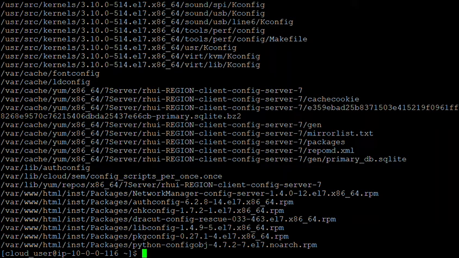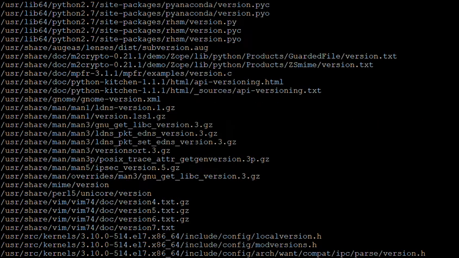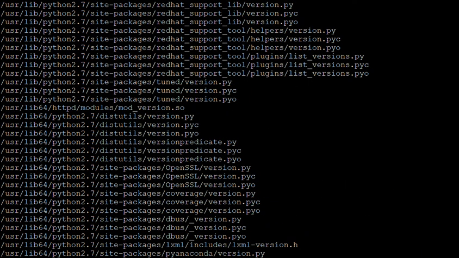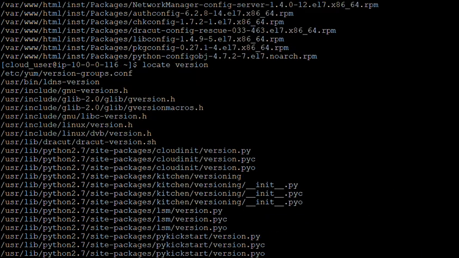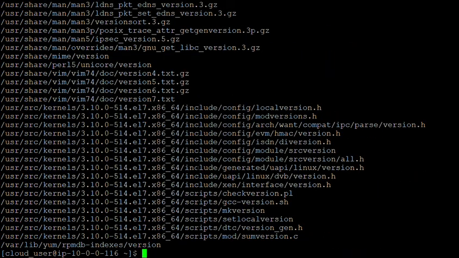So it is not recommended. Maybe if your file is locate version, these are the files with the version. Again, it is difficult to find because I have given a kind of normal name. So just skip this, this is just an alternative. If you have a unique file name which is not related to your system documentation, maybe you can use it.